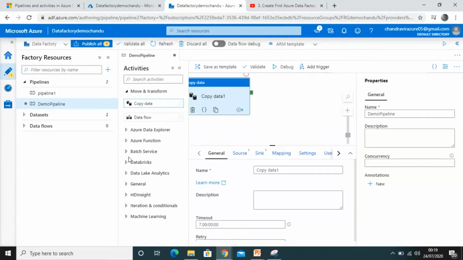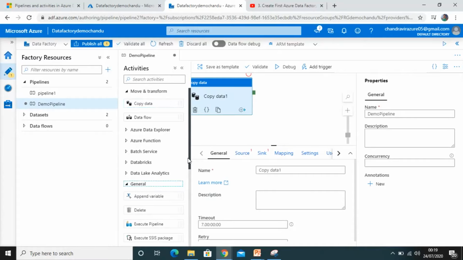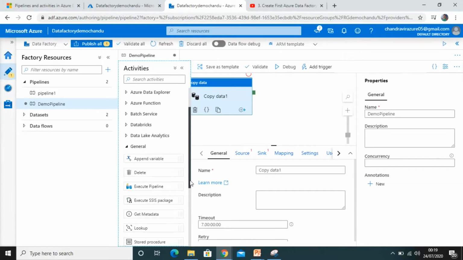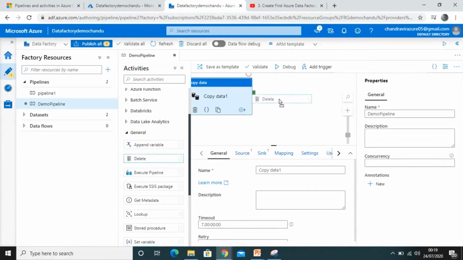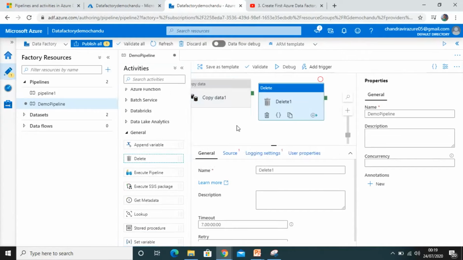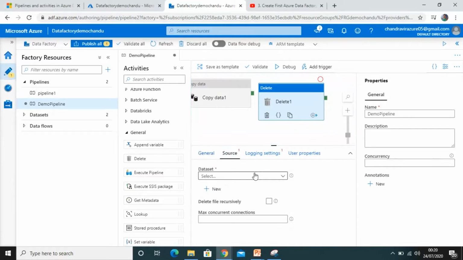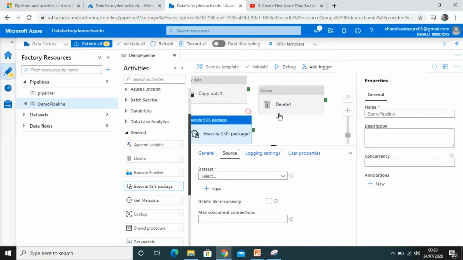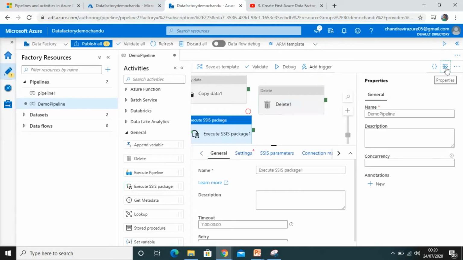Some other activities, let's go to General. So you can see here the delete activity. Here you just select your dataset and perform the activities, like delete activity, execute SSIS package activity, just drag and drop here. So these are the activities. Just minimize the properties.